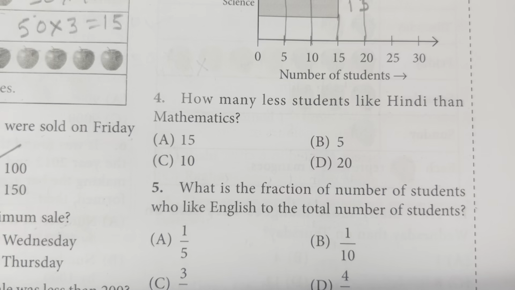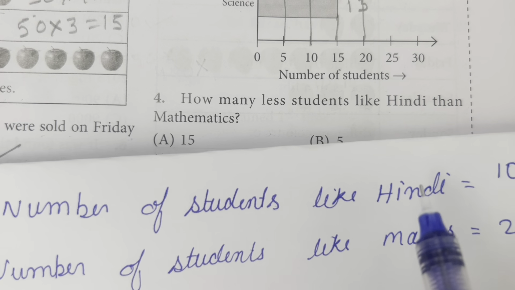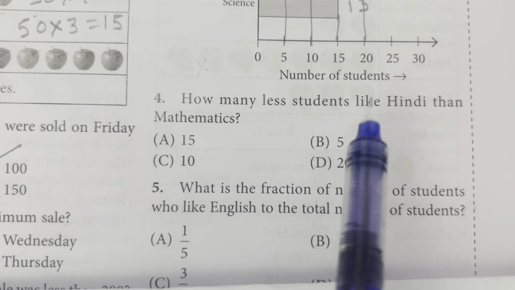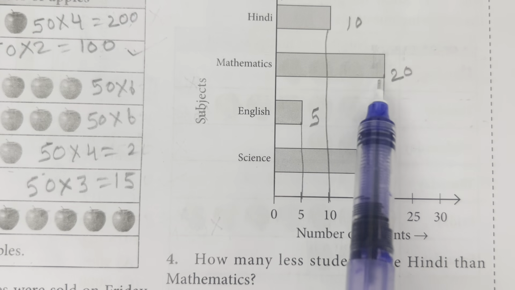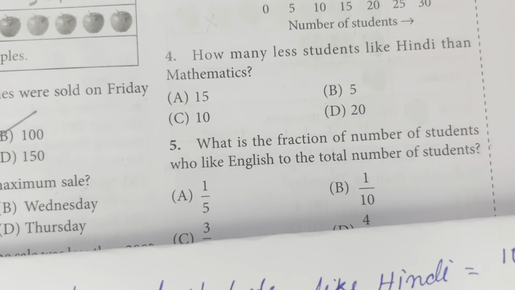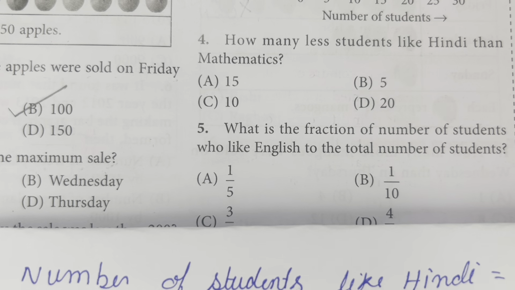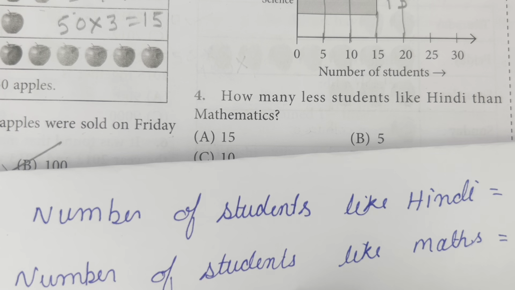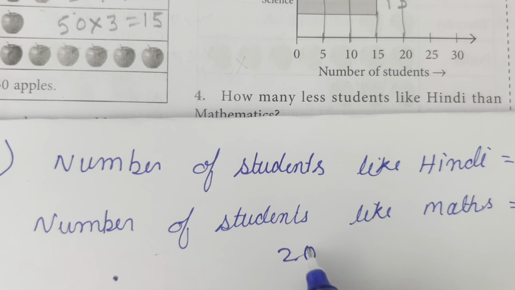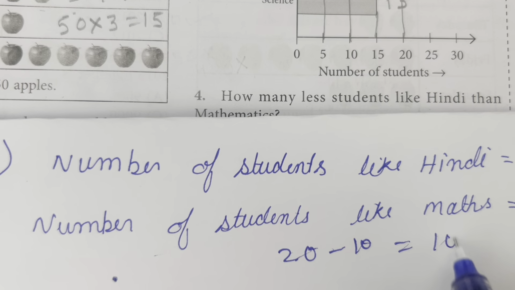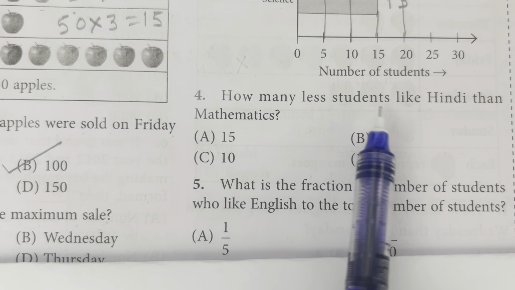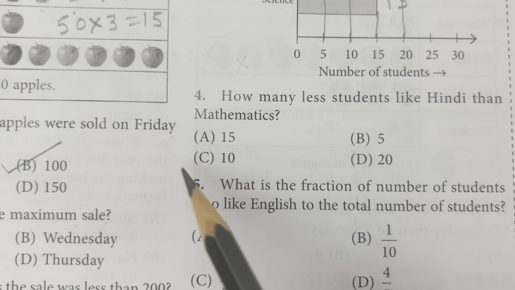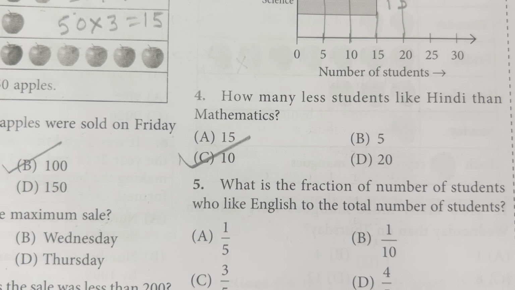Now the number of students who like Hindi is equal to 10 and the number who like maths is equal to 20. We just found out Hindi 10 and mathematics 20. So the number of less students who like Hindi than maths is equal to 20 minus 10, that is equal to 10, it means 10 less students like Hindi than maths. So 10 is in option C. So option C is the right option for question number 4.